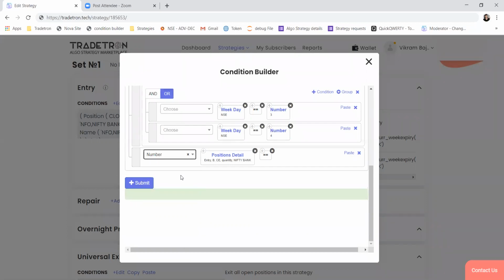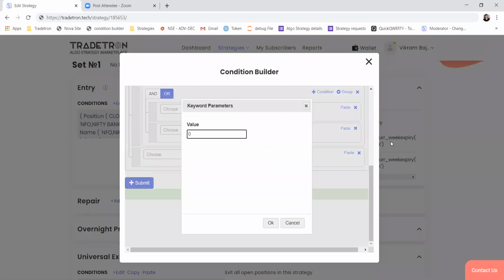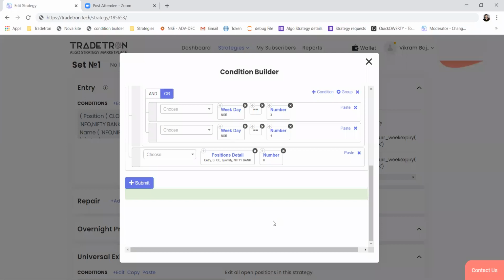If I have two sets and the strategy can enter both the sets once, I can just use any particular option and check its value. Like if I'm shorting one lot in one call in set one and one call in set two, then instead of zero, I'll check something like this.